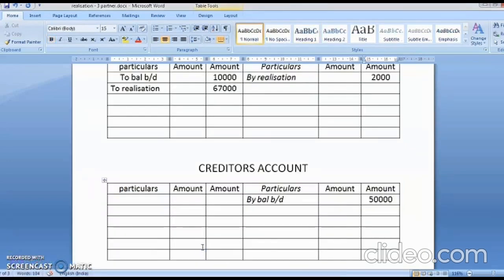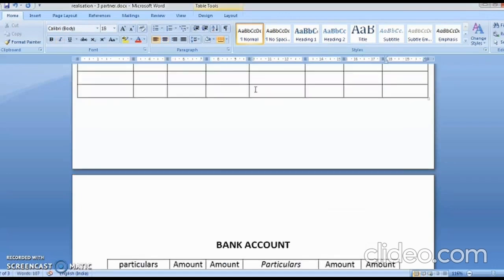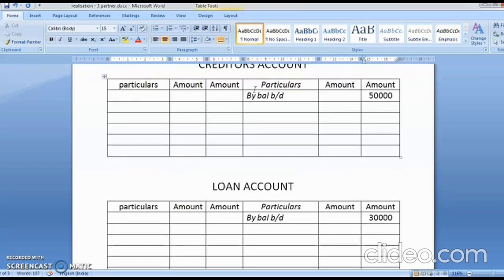Now let's see. Students, I've already told you, the machine has a secured loan. It was a loan against the building. So you'll write here by loan account. So machinery has fed you how much? 18,000. So it is by loan account 18,000, and in the loan account it will come as to bank, because that belonged to this party only, because it was secured against it. Okay, 18,000. Now Preeti is able to bring 3,400.